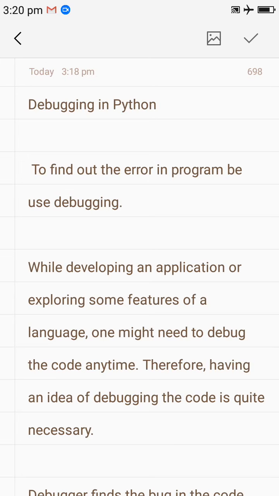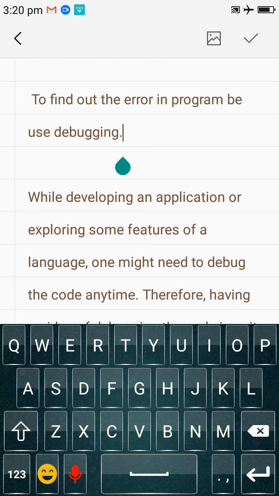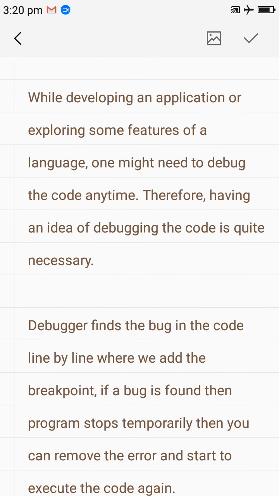Let's see. To find errors in a program, we use debugging. While developing an application or exploring some feature of a language, one might need to debug the code anytime. Therefore, having an idea of debugging the code is quite necessary. If you get a logical error or any kind of error, then there is a need to implement debugging. So how will you implement the debugging concept in Python?